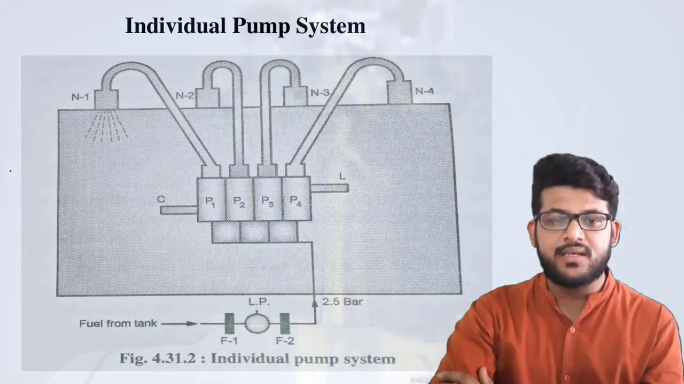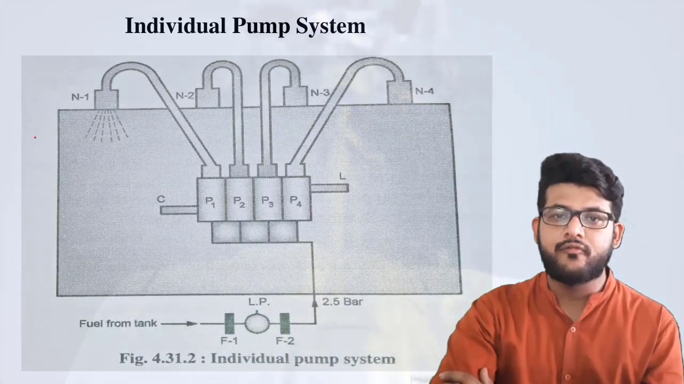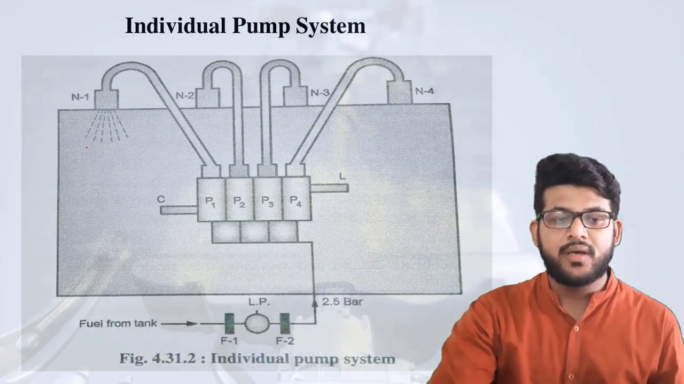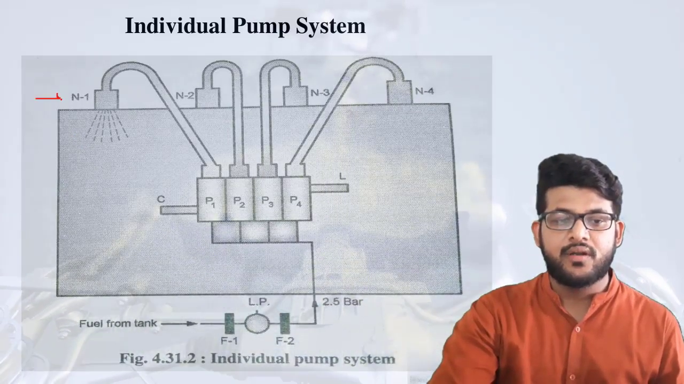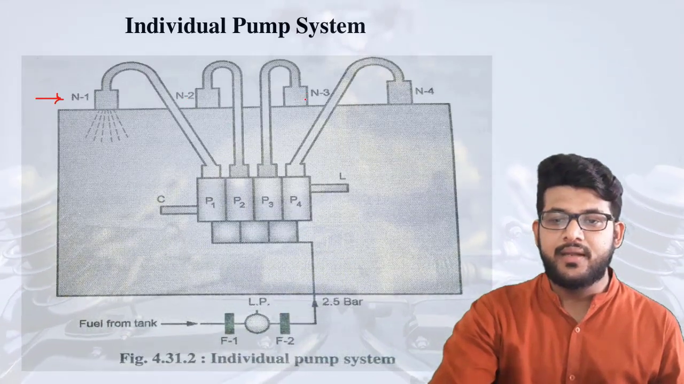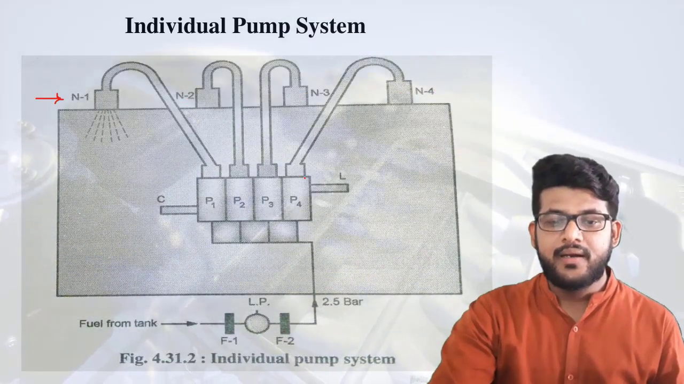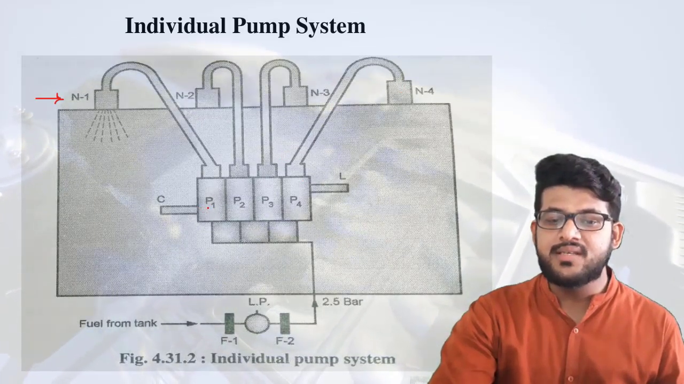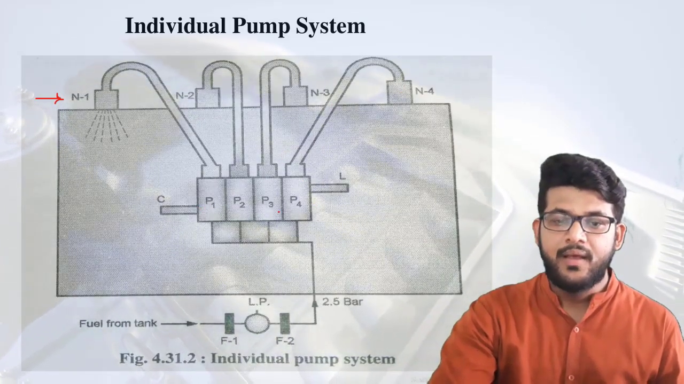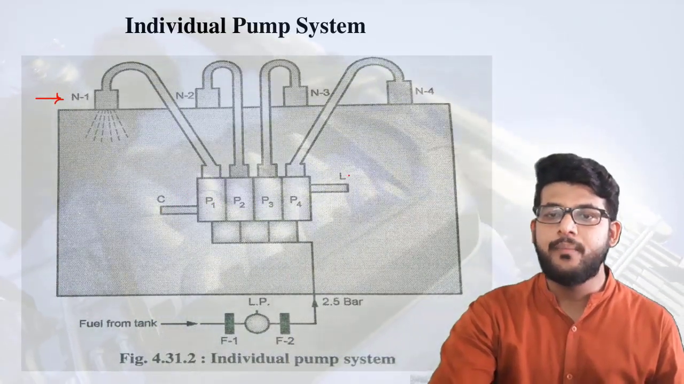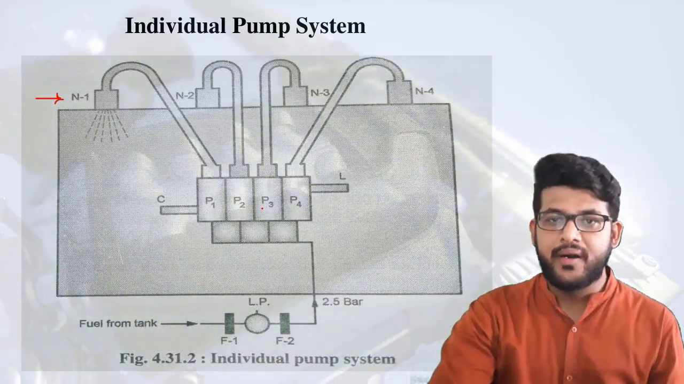Fine. So here you can see in a figure, I have taken the figure from the book only, so you can also draw it in an exam. Here you can see it is N1, thereafter there is N2, then N3 and N4. All these lines are actually our fuel lines, and they are connected with these pumps. You can see here P1, P2, P3 and P4, and they are operated by this cam, which is the movement of the pump, or you can say the operator of the pump.